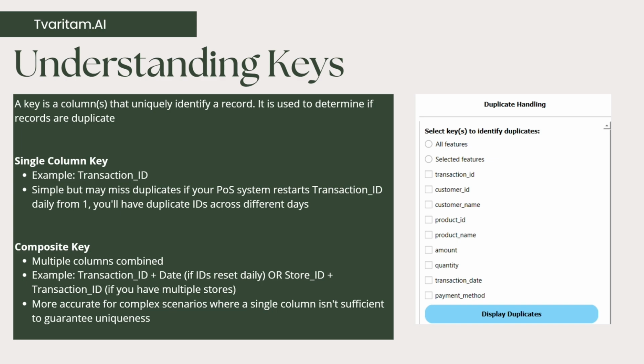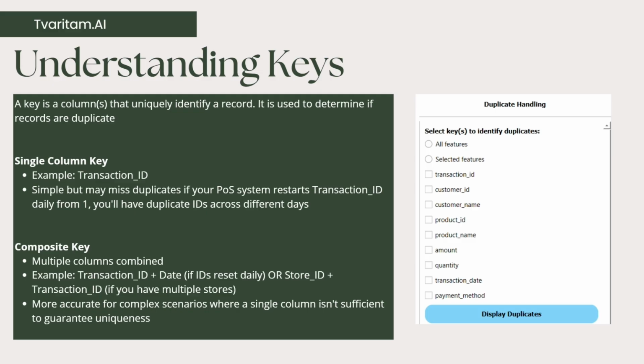So to overcome it, you can combine different columns and create a key that is known as a composite key. For example, if your ID resets daily, your transaction ID and date can be used as a unique identifier, because on a particular day, transaction ID will not get repeated. Or if you have multiple stores and every store has transaction ID 001 to begin with, you can combine transaction ID, date and the store ID to have a unique identifier for a particular transaction. So this gives you more accurate identifiers where a single column isn't sufficient to guarantee the uniqueness of a particular instance.